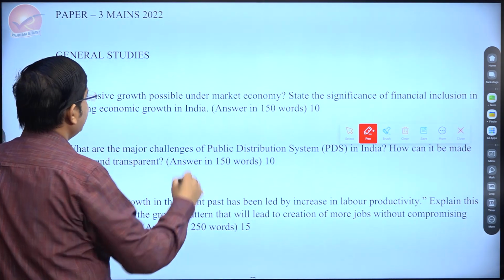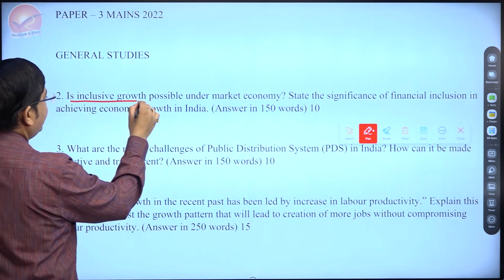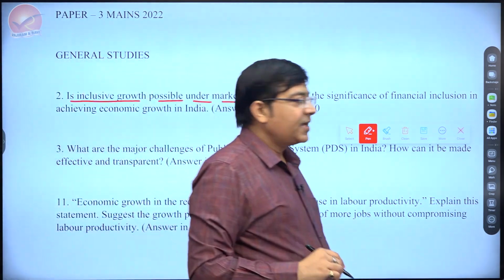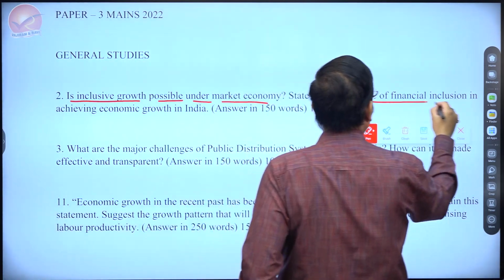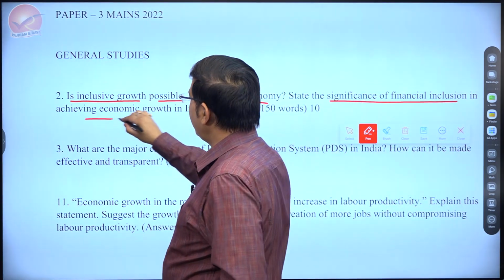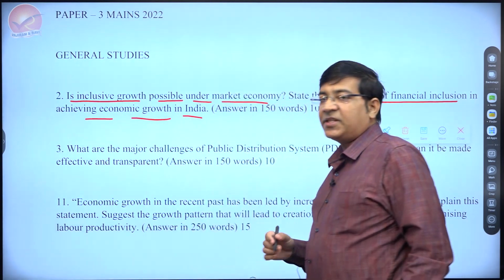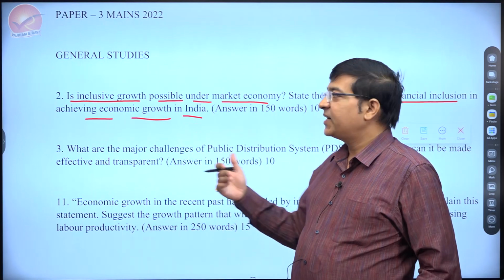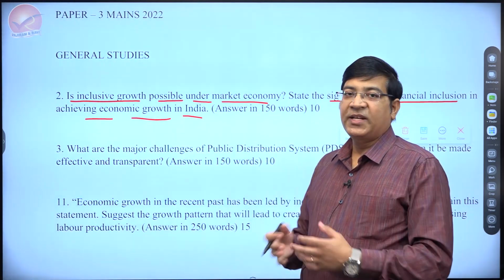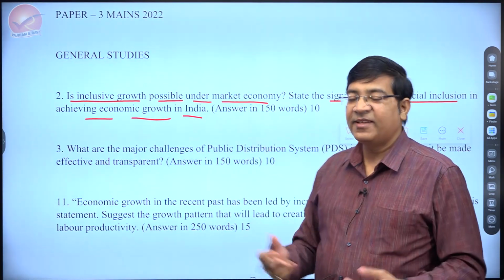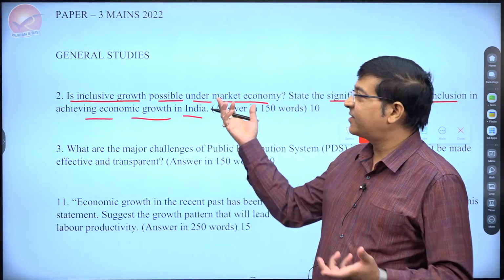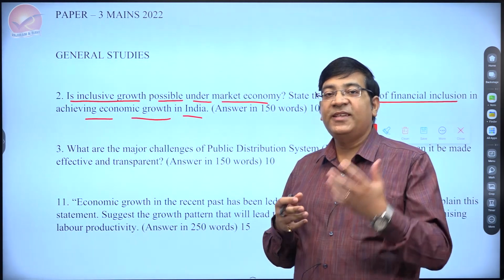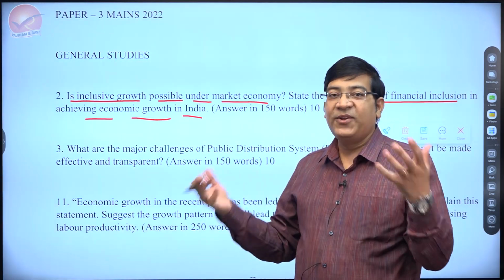Let's read the question carefully. It says, is inclusive growth possible under a market economy? And then state the significance of financial inclusion in achieving economic growth in India. The question has two parts, and this, I would say, is one of the questions where there is a lot of scope for writing. You can actually write something like an essay on this kind of question, and in some of the explanation videos you will actually see an explanation like an essay, a very long one.